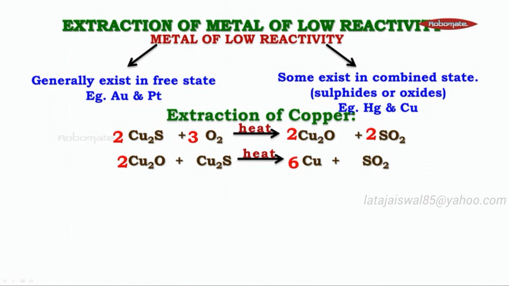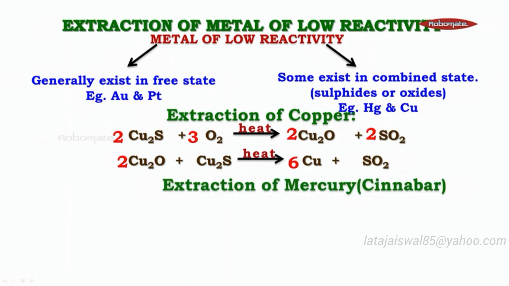Remember, the theoretical process is difficult, but for the businessman, it is very simple. You just have to take a lot of copper sulfide, put it in a furnace, heat it, stop the supply of oxygen, and you get pure copper. Similar to that is the extraction of mercury. The ore of mercury is called cinnabar, which is HgS.